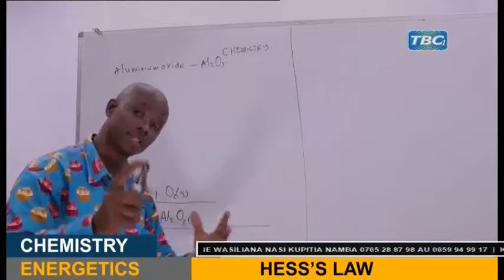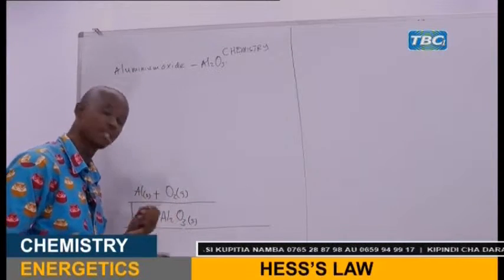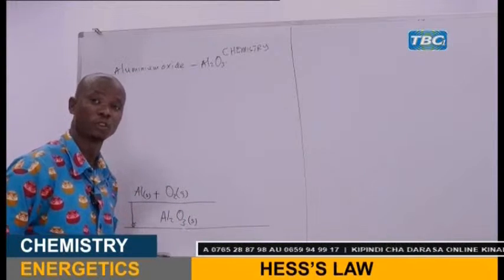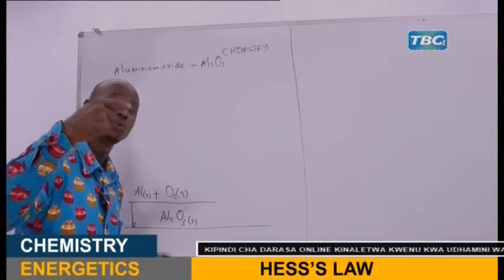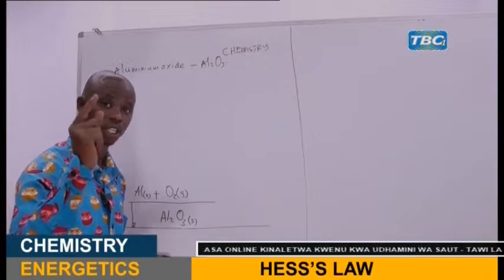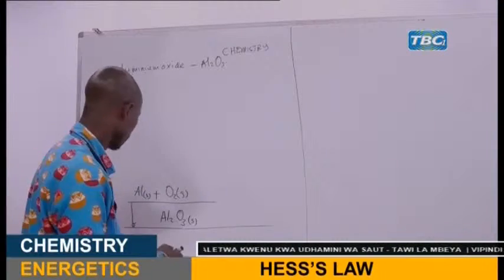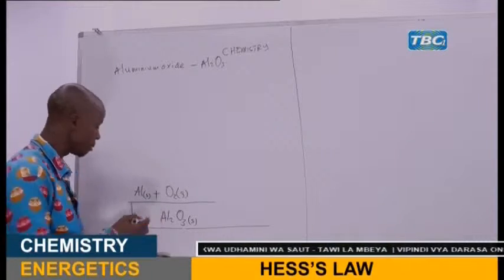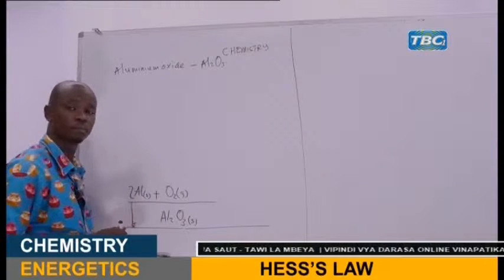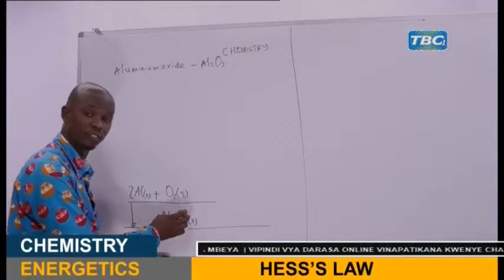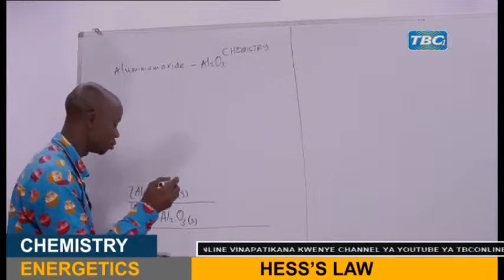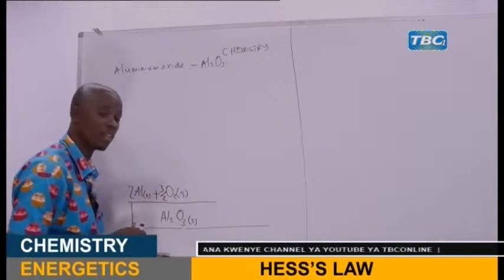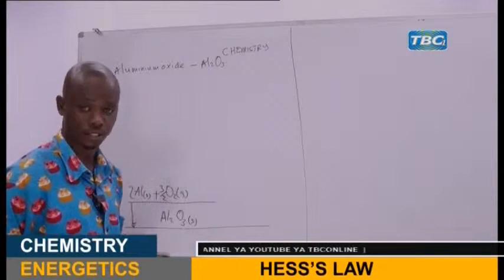Now from there you balance the equation because these are reactants and this is the product. It is very important for you to balance. If you don't balance, you are going to get into trouble when you make some calculation. When you balance, here we have 2 aluminum, so you put 2 aluminum here. And the oxygen, here we have 3 gaseous atoms of oxygen, and here we have 2. What you are going to do, you put 3/2 there. So the equation is balanced.